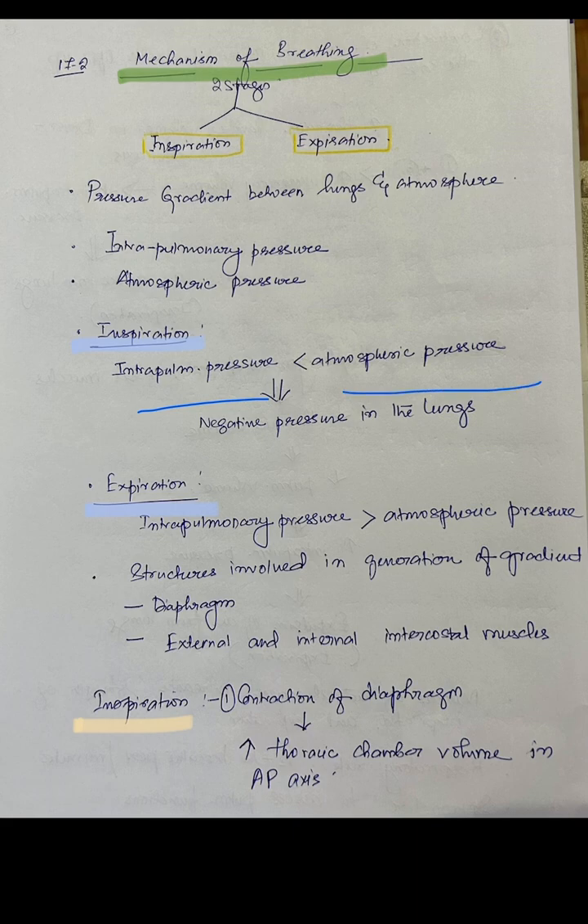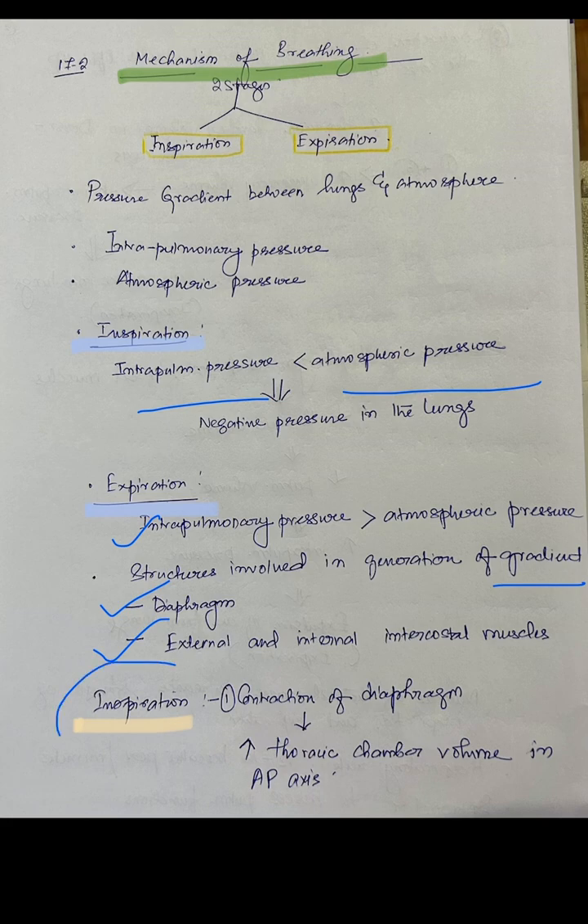So this leads to negative pressure inside the lungs. And during expiration, the intrapulmonary pressure is more than the atmospheric pressure. That is, the pressure inside the lungs is more than the pressure outside, that is the atmospheric pressure. There are structures involved in the generation of this gradient, that is the difference in pressure. We call it the gradient. These are the diaphragm and the external and internal intercostal muscles.